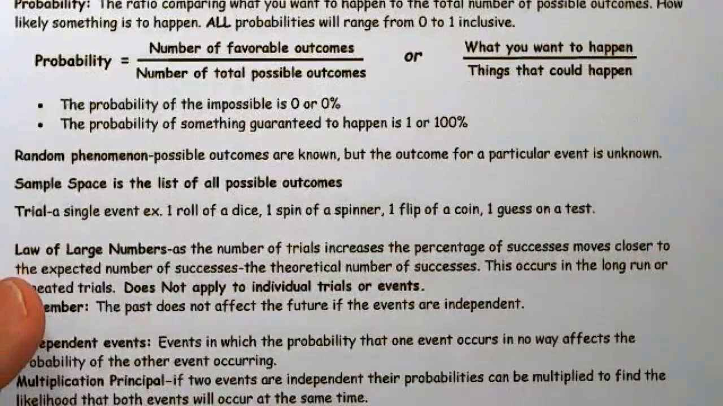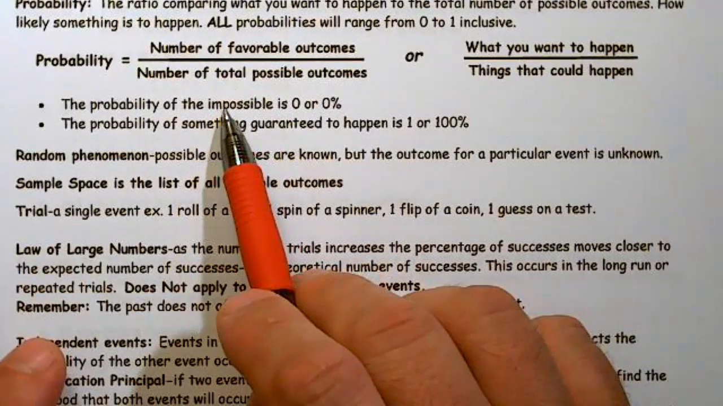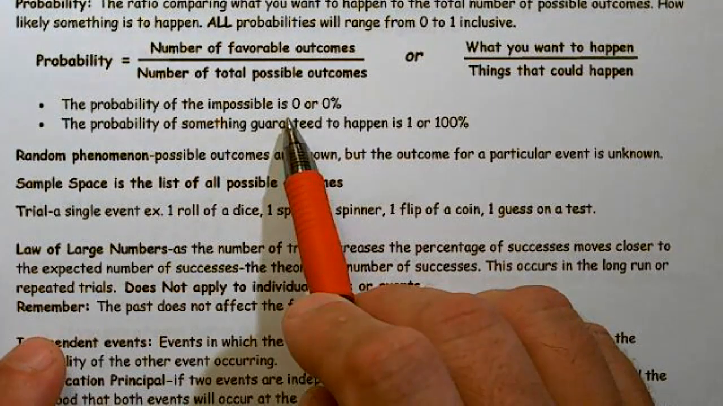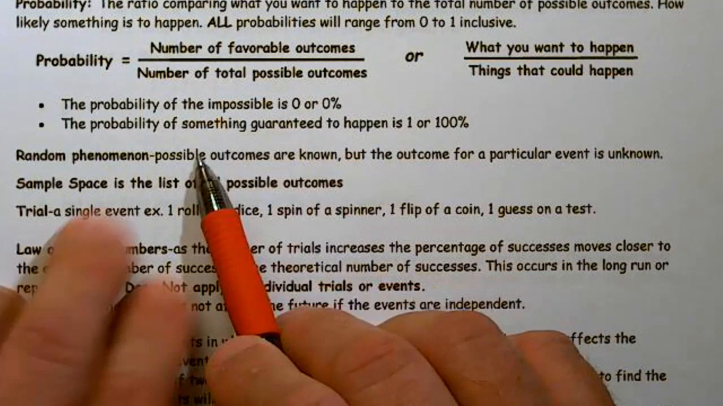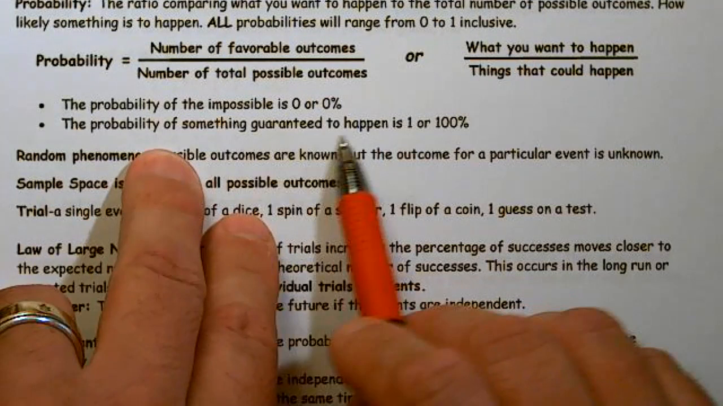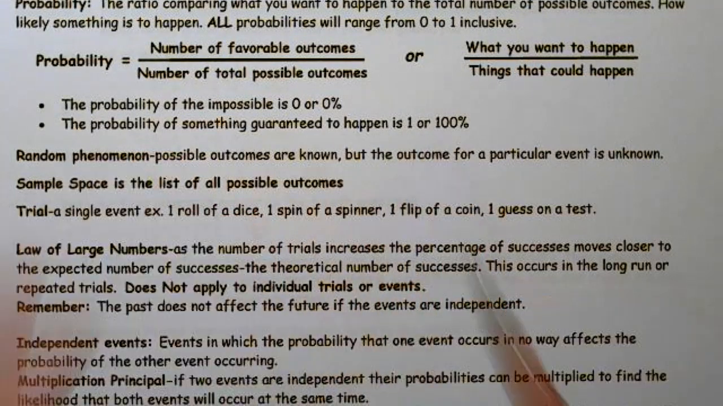Once again, as I said just a moment ago, the probability of the impossible is 0 or 0%, and the probability of something guaranteed to happen is 1 or 100%. And all those probabilities must sum to one whole. So the sum of all possible outcomes will sum to one whole. They'll never be negative, and they'll never be greater than 1.